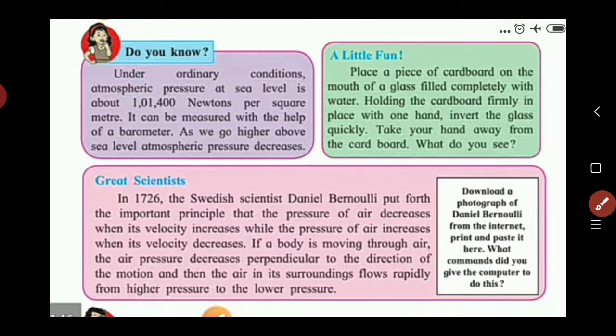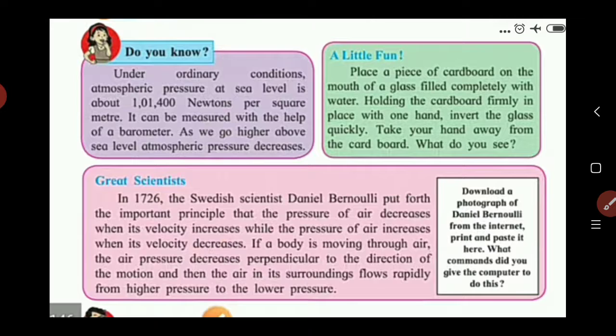So here, as we go higher above the sea level, atmospheric pressure decreases. Why does atmospheric pressure decrease when we go higher above the sea level? Because we know when we go away from the earth's surface, the density of the atmosphere or air becomes lower. There is not much air present, or the amount of gaseous particles present in the air gets lowered when we go higher above the sea level.